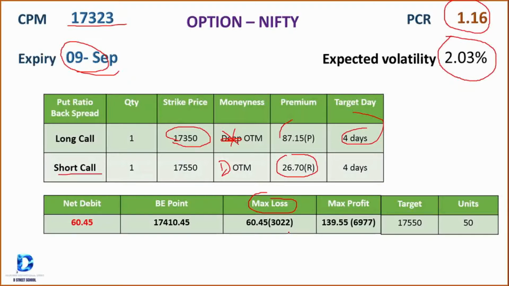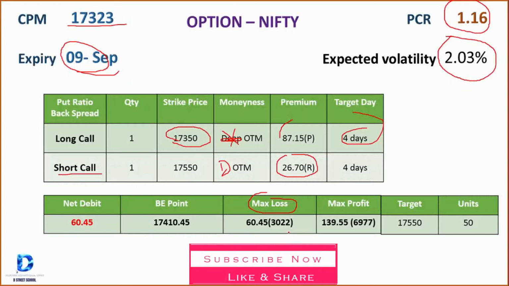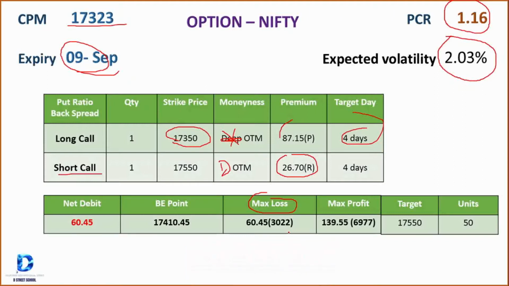By using this strategy, our profit will be limited to a maximum of 6,977, and our loss will be capped at a maximum of 3,022. So this is the strategy I customized for Nifty. Since I have a moderate bullish view, I opt for bull call spread.